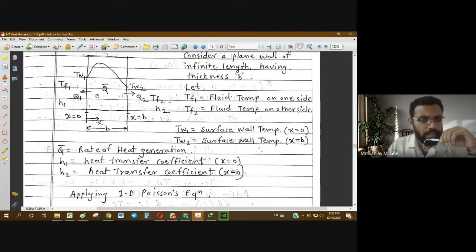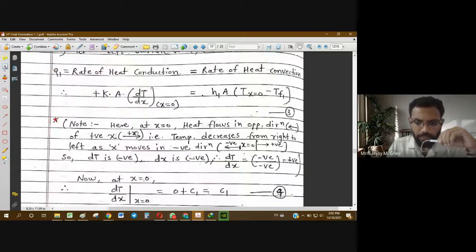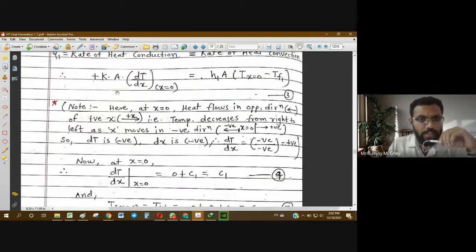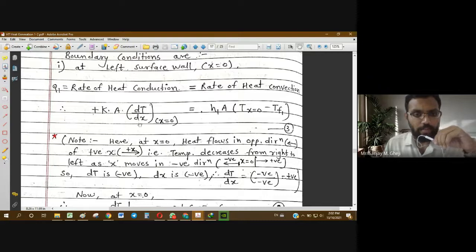That is why dT is negative and dx is also negative, and the ratio turns out positive. Otherwise, you normally see a negative sign, that is minus kA dT by dx.